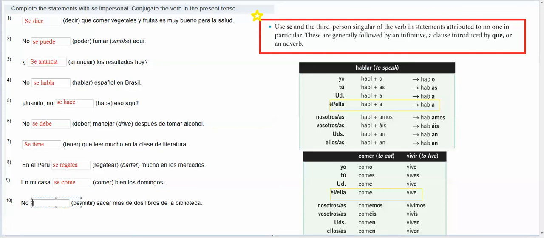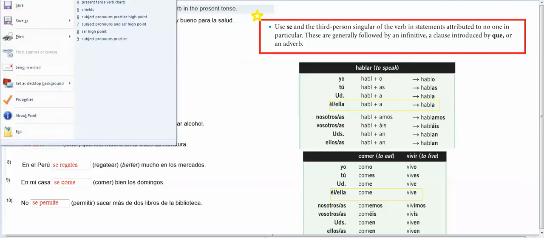No blank permite. Perdón, no permitir sacar más de 2 libros en la biblioteca. So se, and it's permitir. It's an IR verb, and for third person that would be an E, permite. And so that's how you form the se impersonal. Okay, but there's another piece to it. So let's look at the other piece.